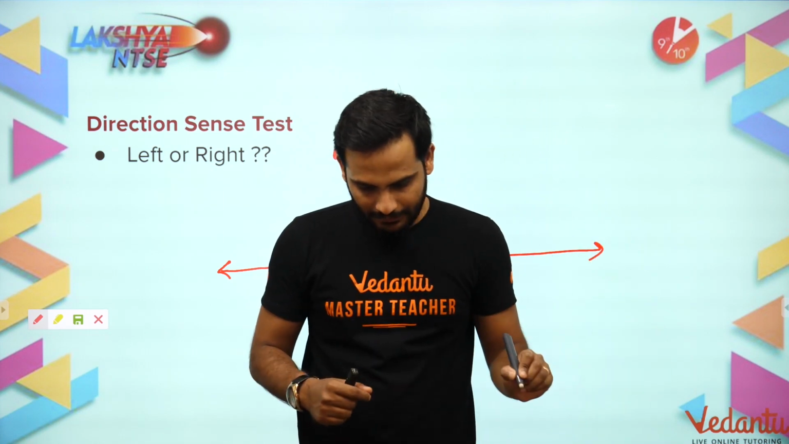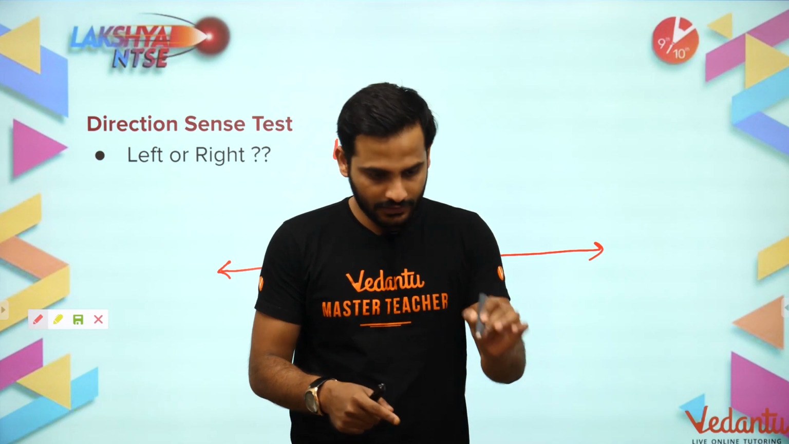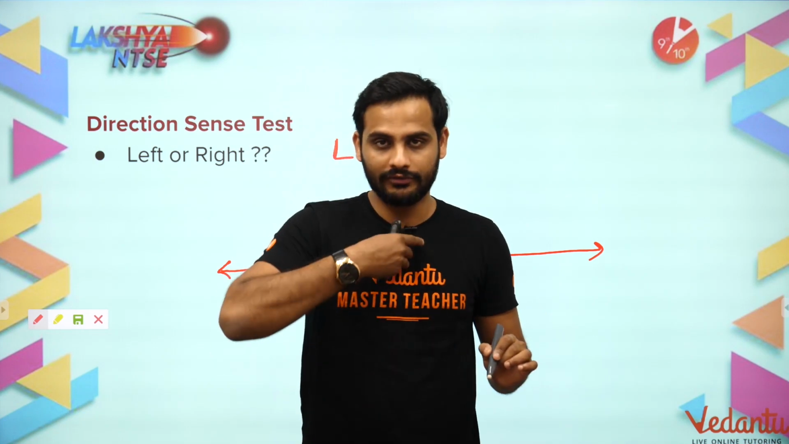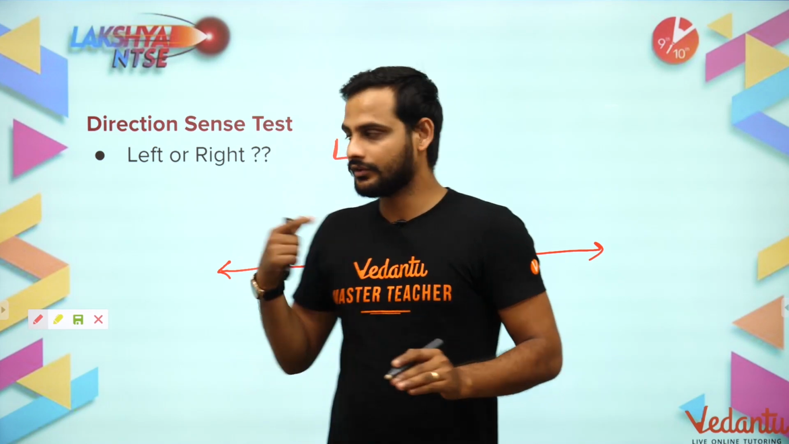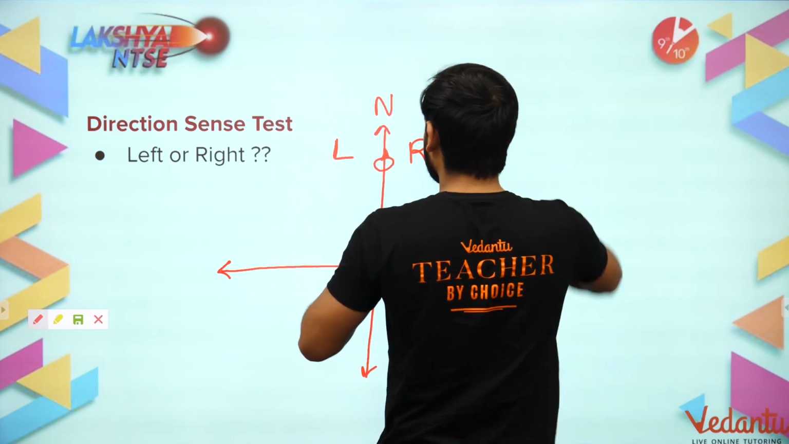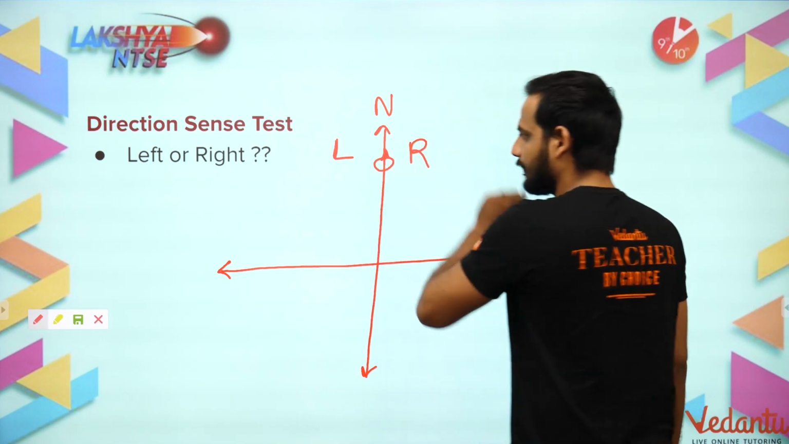Whenever you are writing a paper, according to your diagram, whatever direction you are facing, you are always facing north. You are always facing north. So as I'm writing here, I am facing north. So this is my left, this is my right.